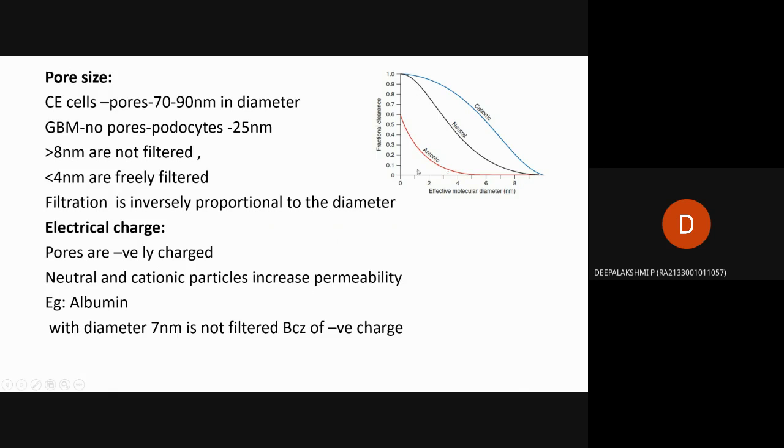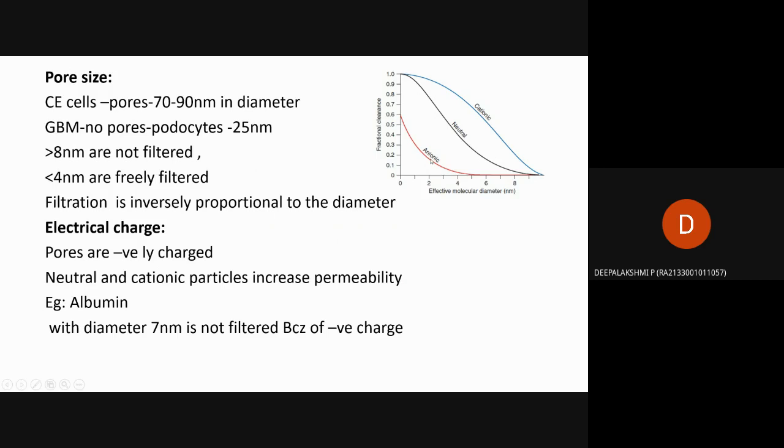In the graph it is also shown: the x-axis is taken for the diameter of pores, that is, the effective molecular diameter, and the y-axis is taken for fractional clearance, that is, how much filtration occurs. Here the red line is for anionic, the black line is for neutral, and the blue line is for cationic.